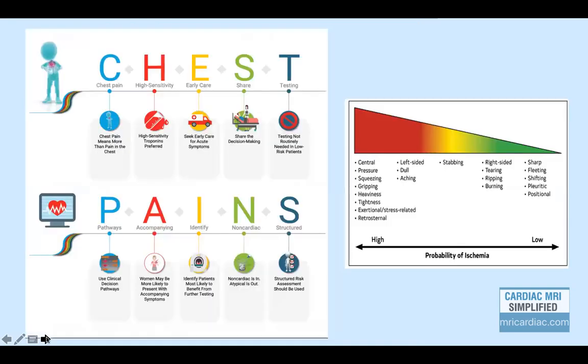It is also important to know about clinical aspects of chest pain and which type of chest pain will have probability of ischemia. It is an interesting article and a must read for all cardiac radiologists. Which type of pain will have more ischemia and what is to be done in different kinds of chest pain, that is all explained in the same article.